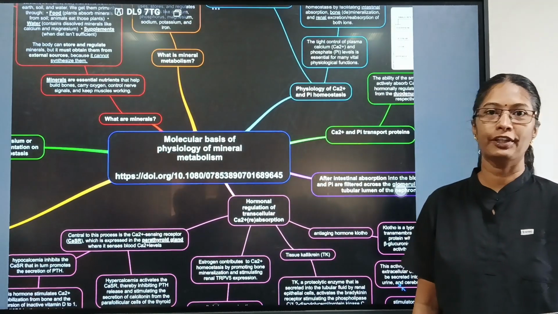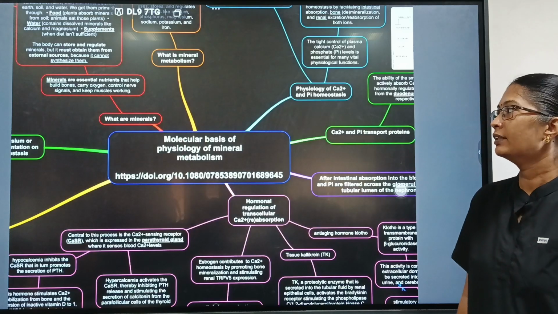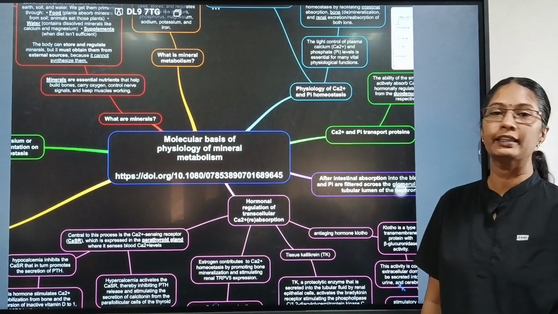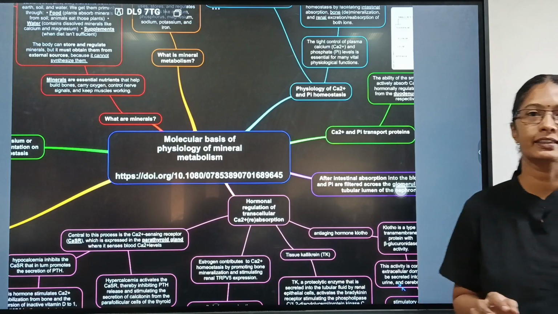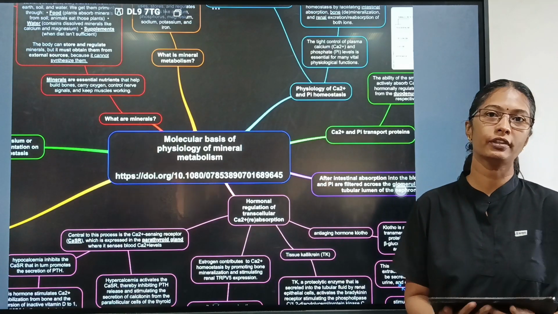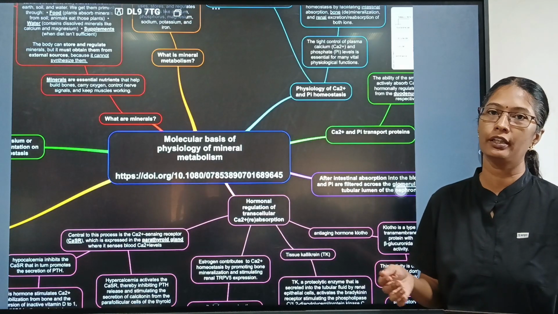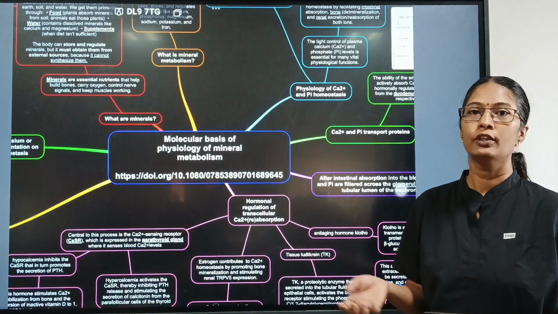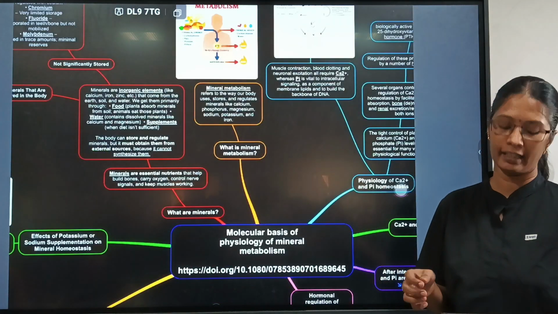Good morning. Today we are going to talk about mineral metabolism, the series of seminar. I'm going to start with the molecular basis of physiology of mineral metabolism. So what are minerals? Minerals are inorganic elements which are found in nature, mostly in the soil. From the soil it goes to the water, and the plants absorb the minerals. Through plants and animals we get minerals inside our body.